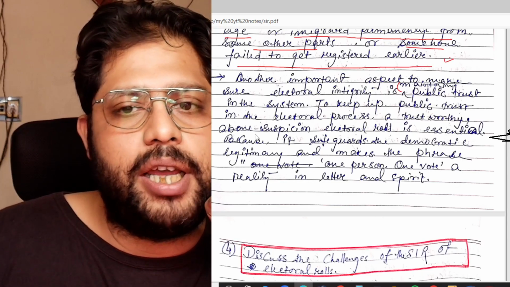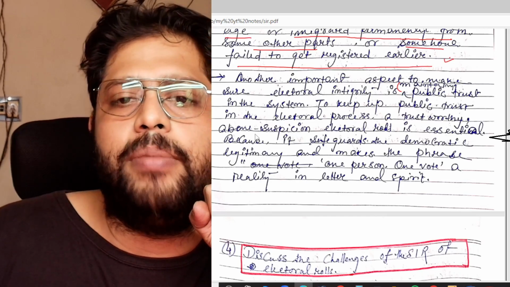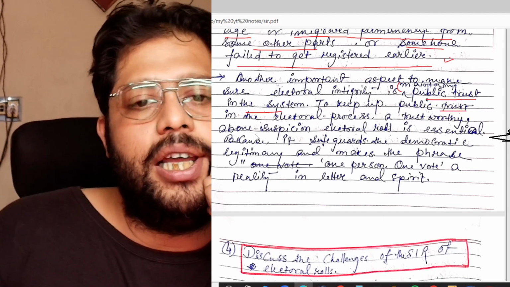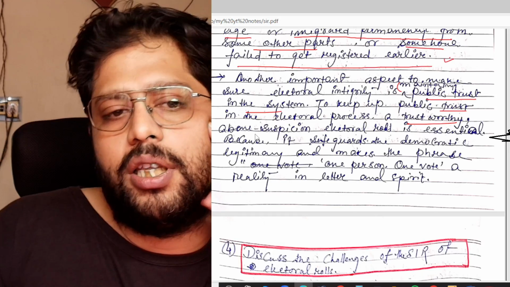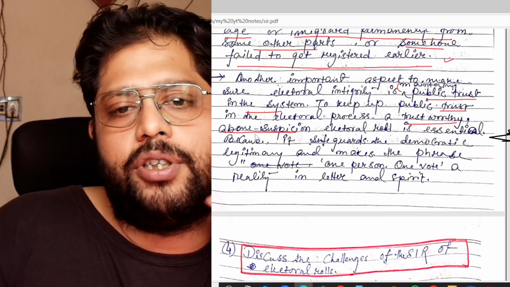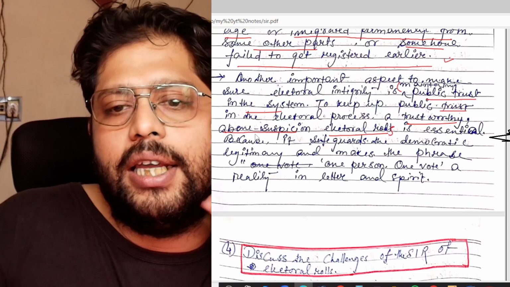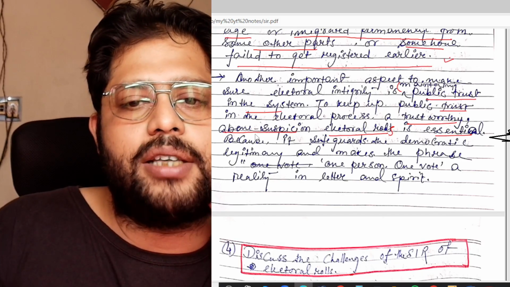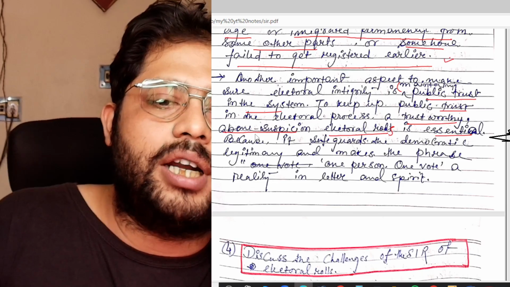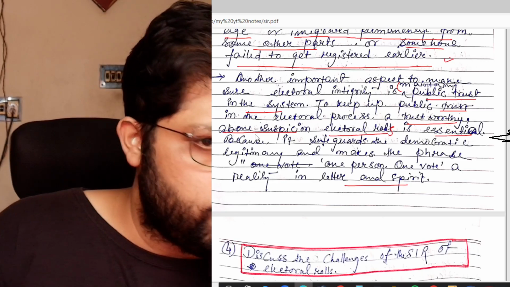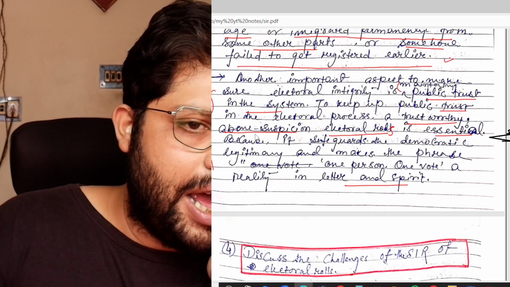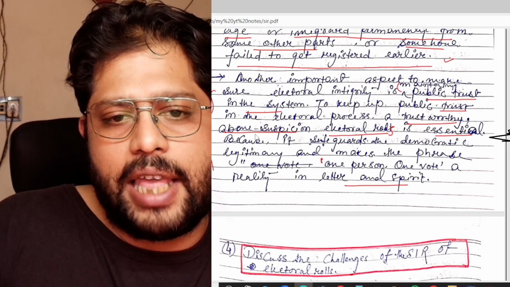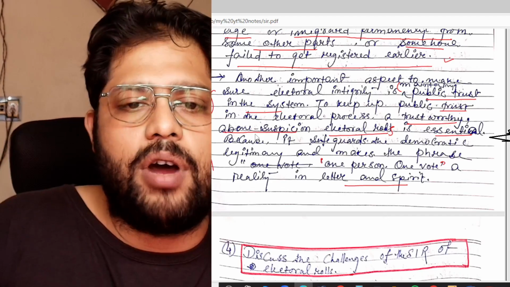So another important aspect to make sure of electoral integrity is maintaining public trust in the system. To keep up public trust in the electoral process, trustworthy electoral rolls above suspicion are essential, because it safeguards the democratic legitimacy and makes the phrase "one person, one vote" a reality in letter and spirit. That means, look, when the public has trust in the process, then there is a saying in our country called "one person, one vote."